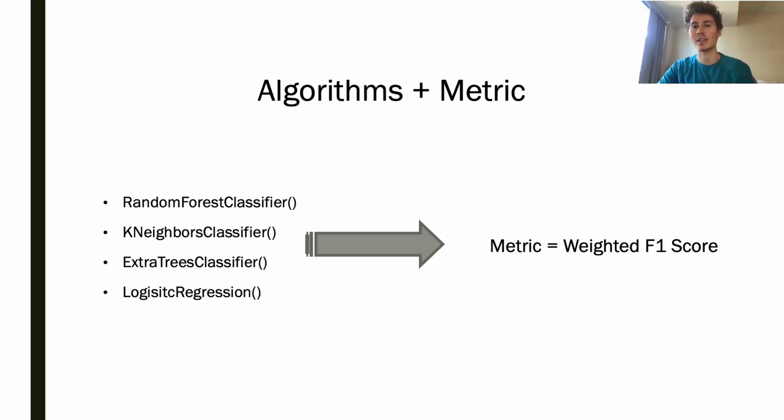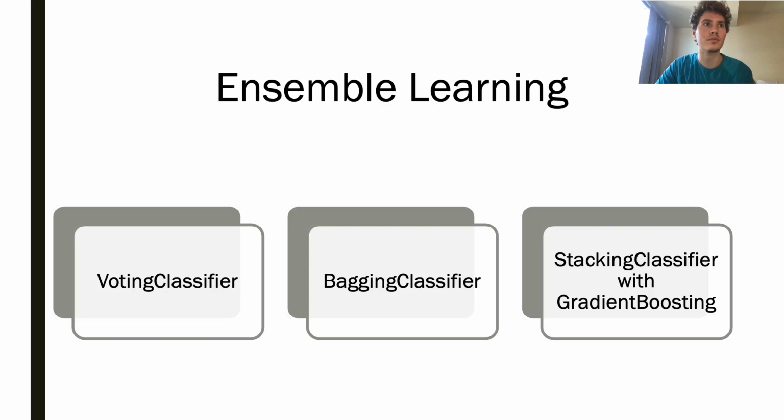And the weighted aspect is mainly because we have imbalanced data, and this gives me a better sense for it. It kind of weights the F1 scores of both classes. After that, I looked at 3 different techniques.